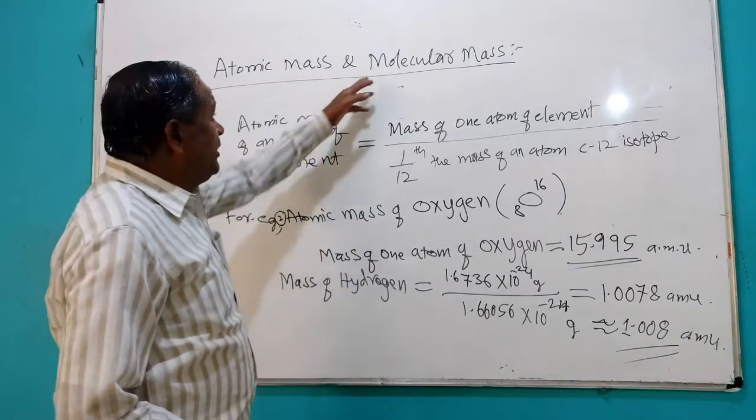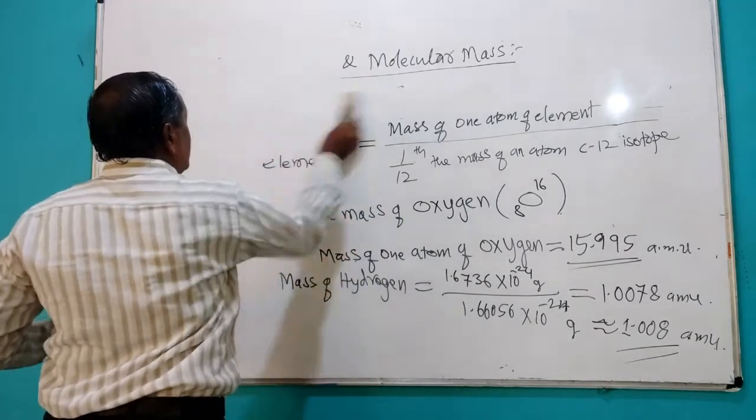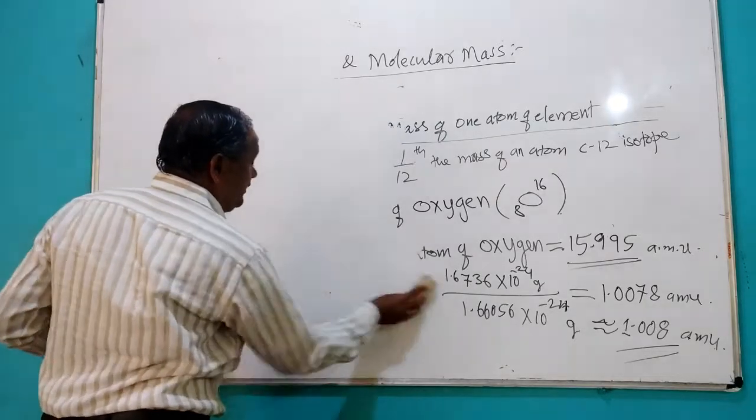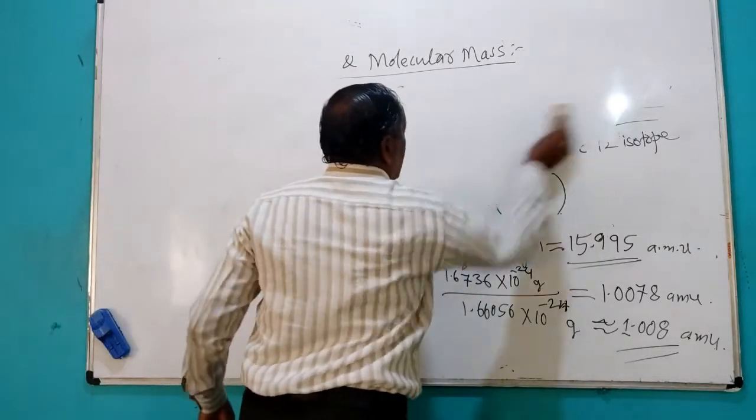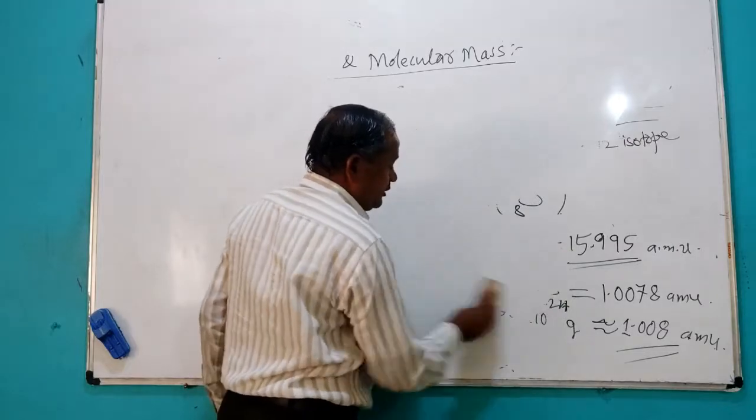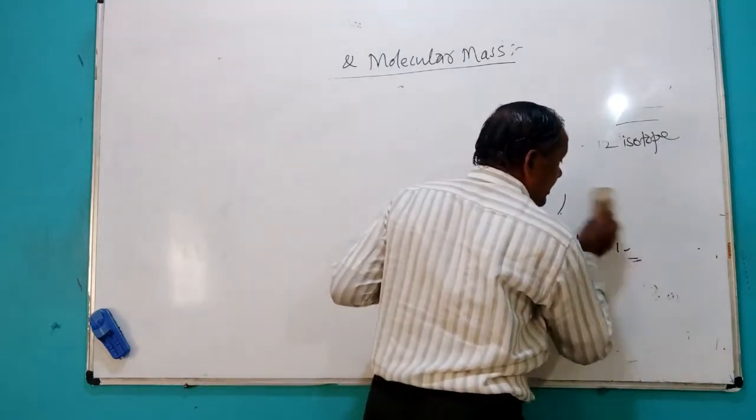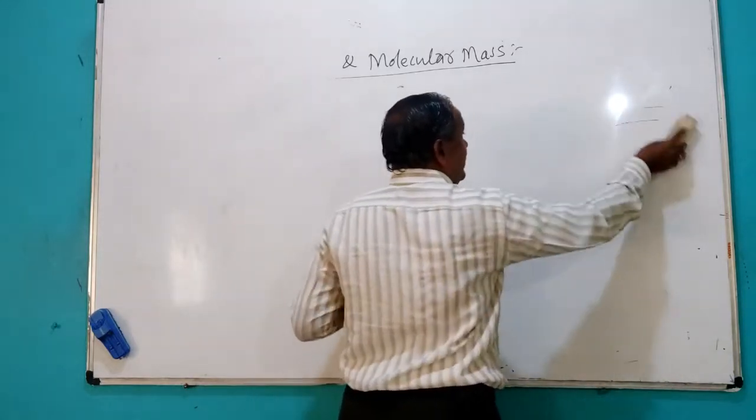Similarly, we have to go for molecular mass. As we have seen for atomic mass, an atom is very small and its mass cannot be directly determined.